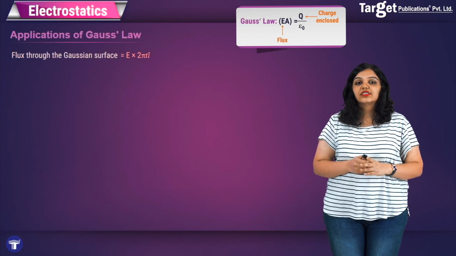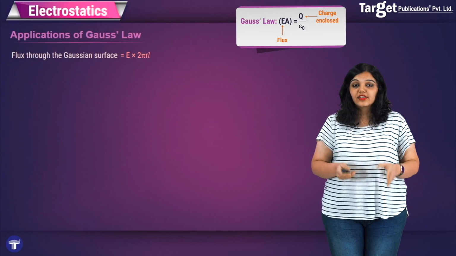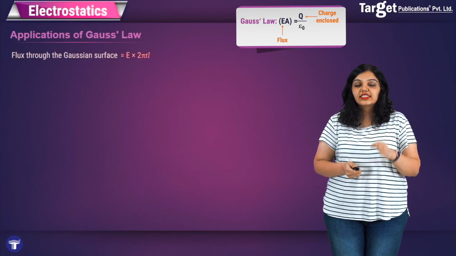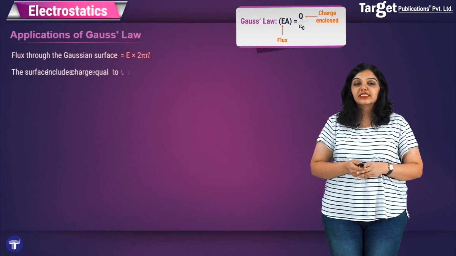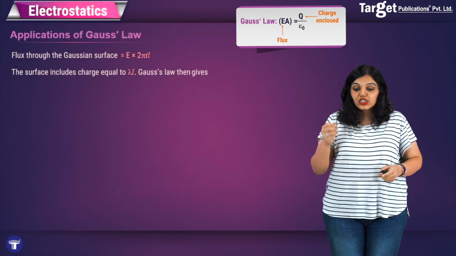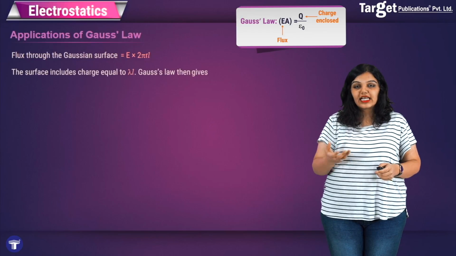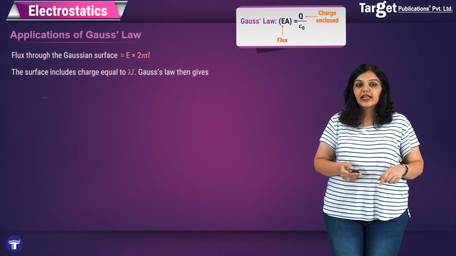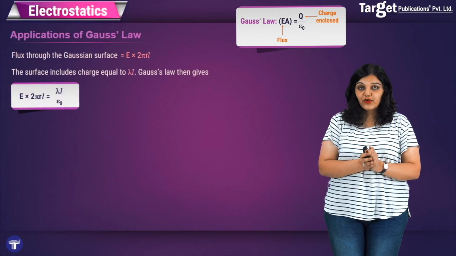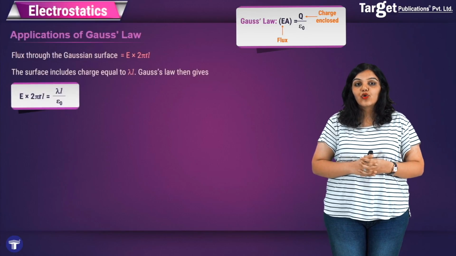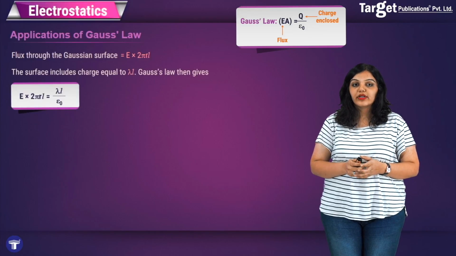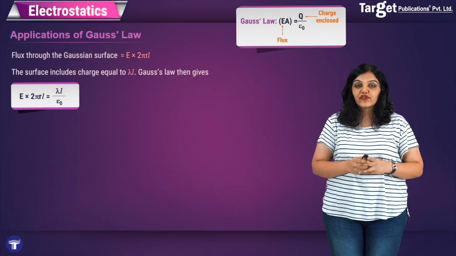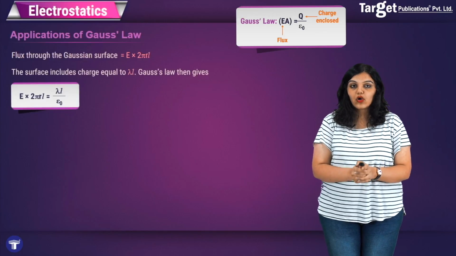Finally, I will apply Gauss's law, which says that the flux passing through any surface is equal to the charge enclosed divided by epsilon naught. So I say that E into 2 pi r L will be simply equal to the charge enclosed, but the charge enclosed is lambda into L, because lambda is charge per unit length. So the charge enclosed is lambda L, and you divide that by epsilon naught to give the right hand side of Gauss's law, and I get that E into 2 pi r L is equal to lambda L upon epsilon naught. This will give me the final expression for the electric field due to the infinitely long wire.